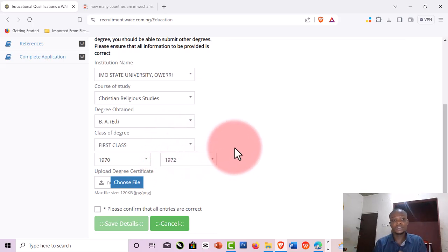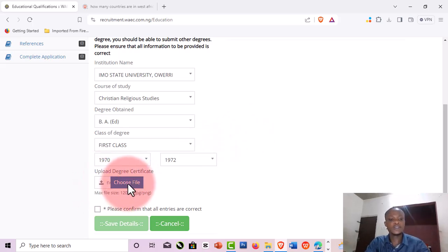Make sure whatever you are putting is okay with your certificate. I mean your physical certificate. Don't just come online and provide whatever you know. Make sure that whatever you are typing into the boxes here online is exactly what is on your certificate, because there will be a physical screening where you need to present those things, and if they are not okay, you will be rejected.